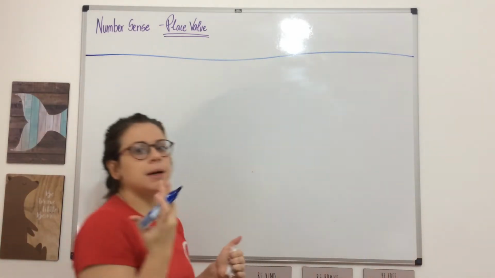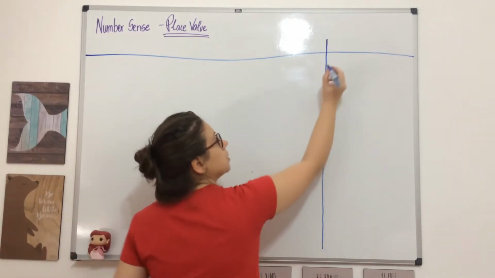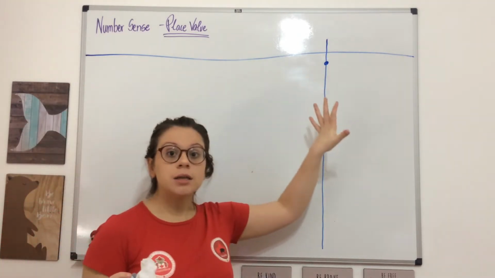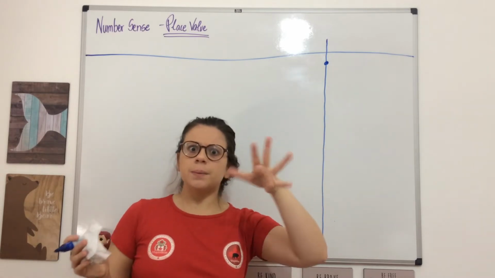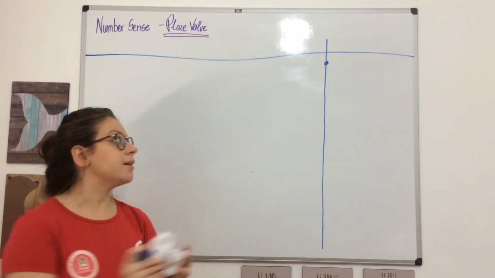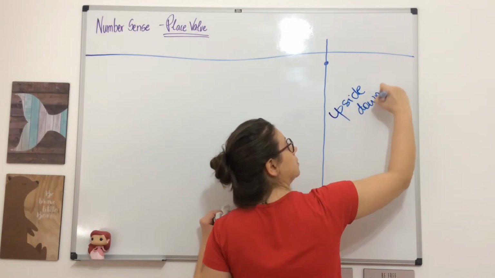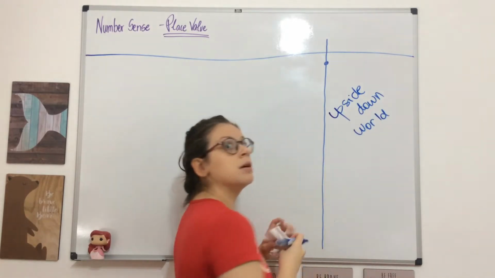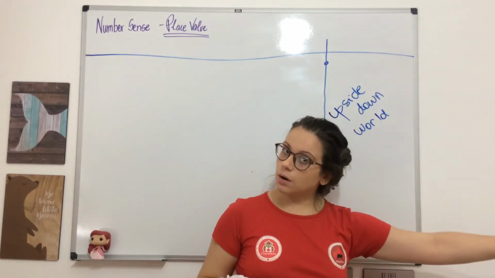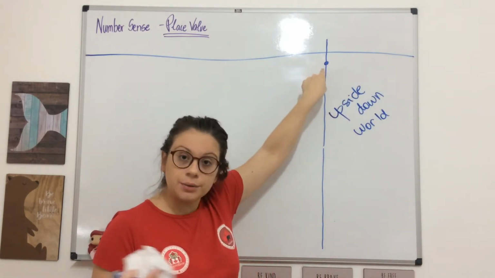We talked a little bit about it in the beginning of the year. Always remember that we have the decimal point here. Okay, we need to keep that in mind. In September, maybe we are gonna talk about decimal numbers. So it's important that you understand that there is an upside down world, just like Stranger Things. So there is an upside down world here from the decimals that we are going to talk about later, but not now. But you need to know that the decimal point is here.